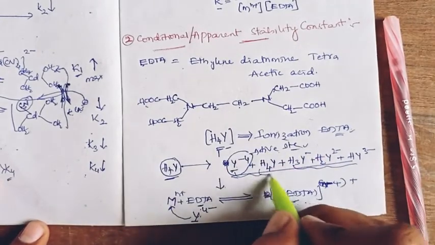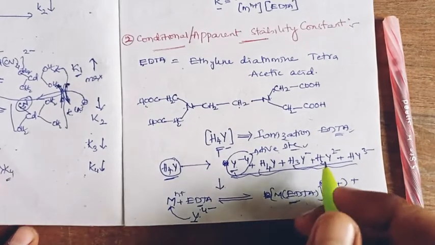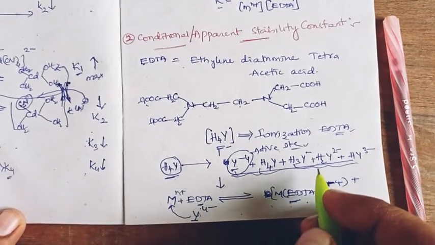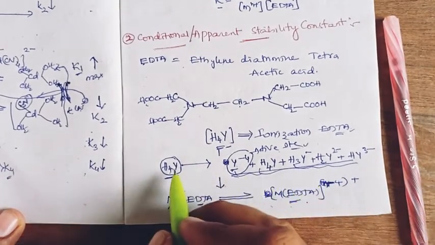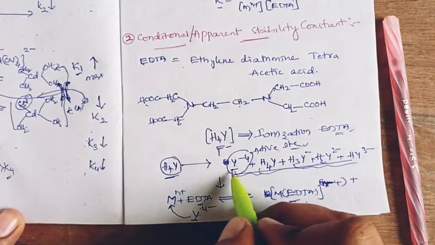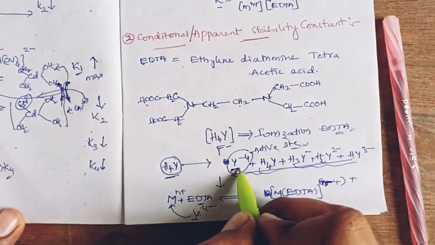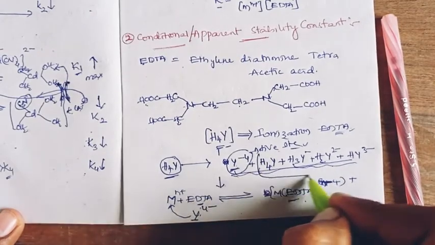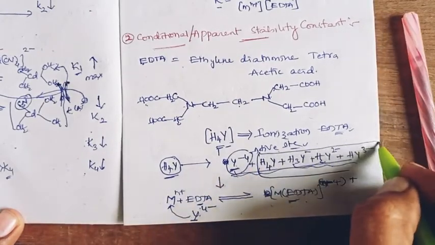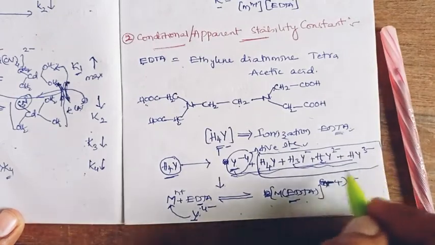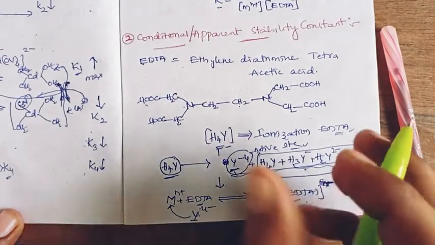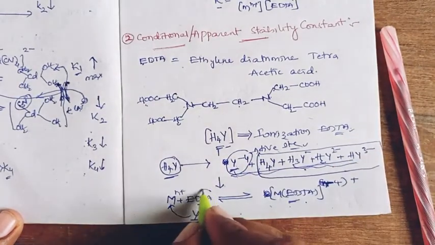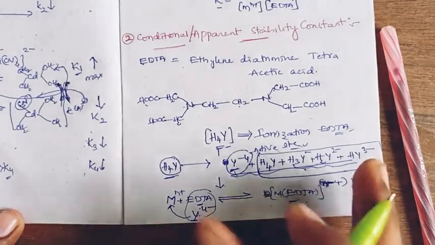All the other unionized and partially ionized sites are inactive sites, right? When EDTA is dissolved, it generates fully ionized, unionized, and partially ionized sites, so the active sites are a lesser amount of EDTA, right?